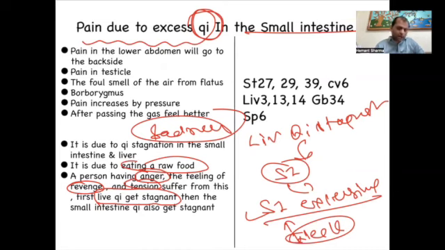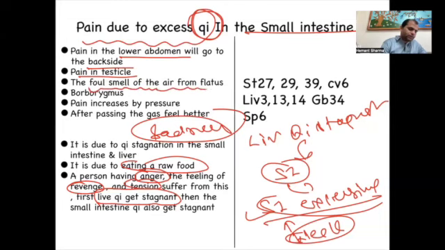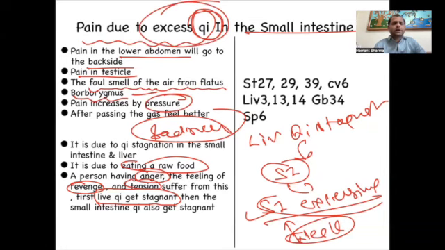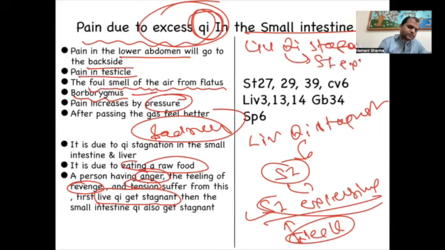As the liver chi attacks and SI becomes excessive, there is pain in the lower abdomen going to the backside, pain in the testicle or genital. Then, as I told you, foul smell of air from the flatus, the person passes foul smelling air from below, and borborygmus, because this is the excessive condition. If you apply acupressure, the pain will increase, and the person feels good after passing gas. I already discussed this pattern: liver chi got stagnant and is attacking the small intestine, so SI becomes excessive.